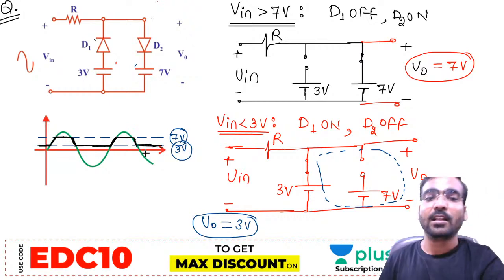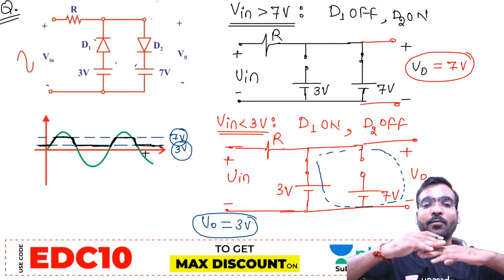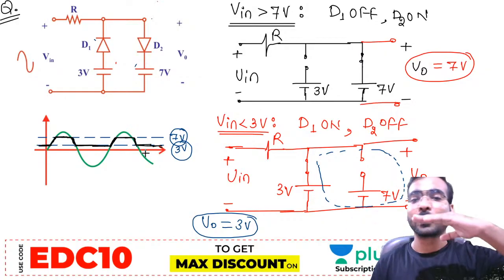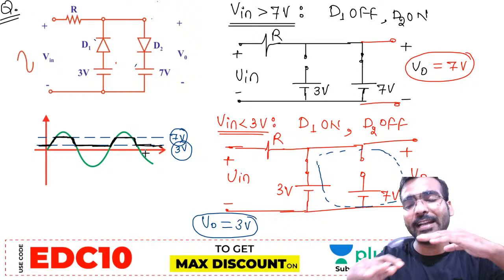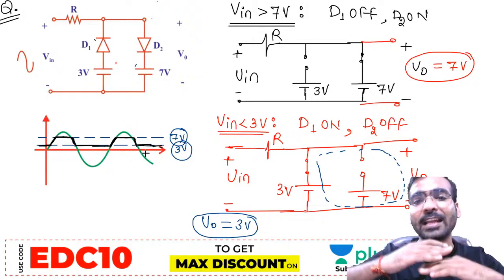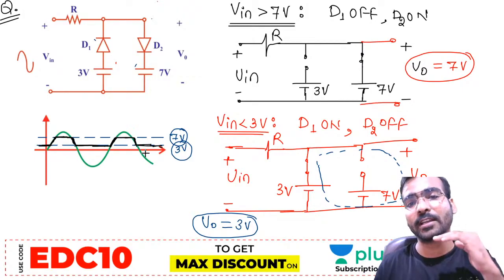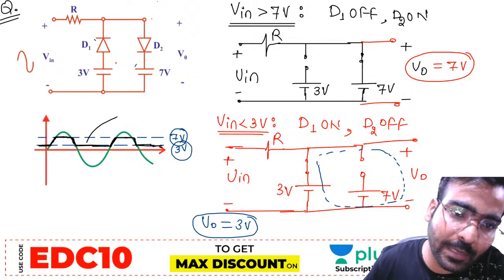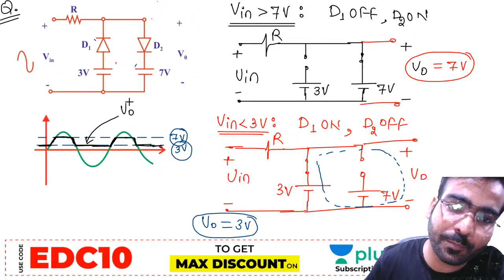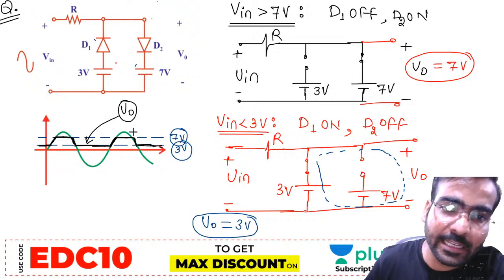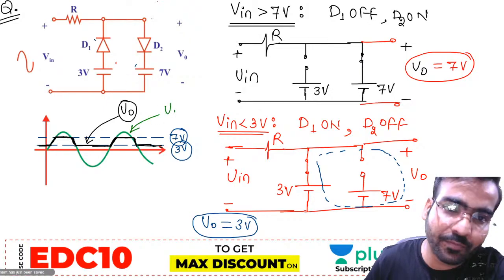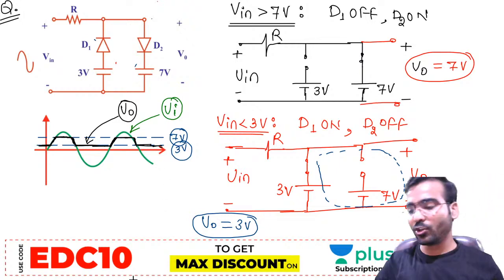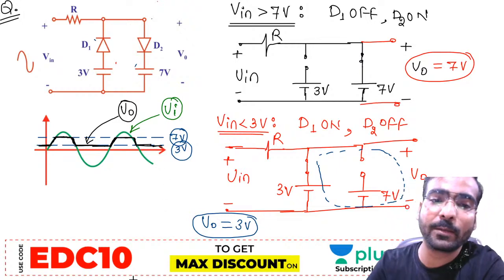Meaning is that the input signal is clipped off from two levels. Above 7 volt complete input signal is removed. Below 3 volt complete input signal is removed. Between 3 and 7, whatever value of the input signal we are having, that is coming in the output. Are you getting it? So that black color pen is nothing but the output waveform, and that green color is nothing but input waveform, my dear friends. Any problem you are having? Yes or no? That is the output waveform between 3 and 7.